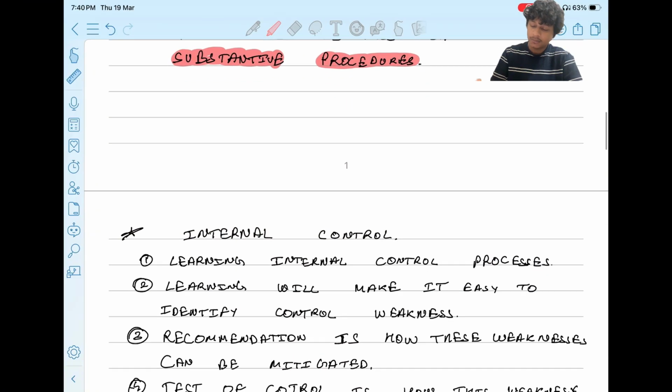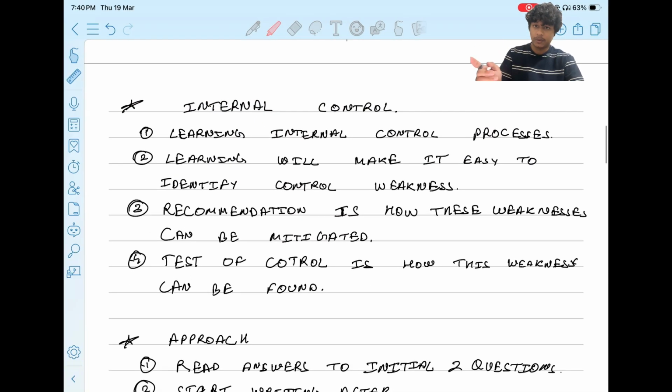Now comes the internal control question. Most students face some problems in this, because there are minute processes which are missed in the scenario. You have to identify those, and identifying those is a bit of a tricky part. So you have to be very attentive while reading the questions and the scenario. For internal controls, we have to learn some internal controls.